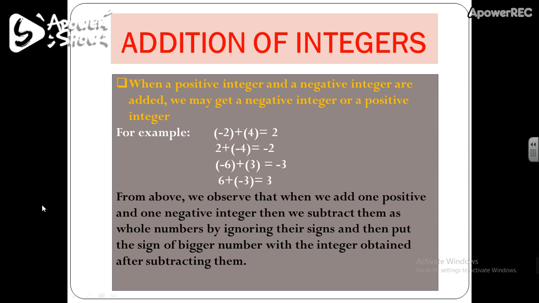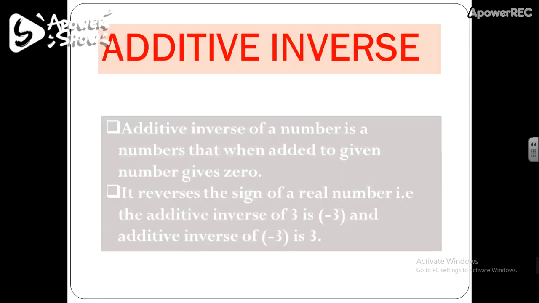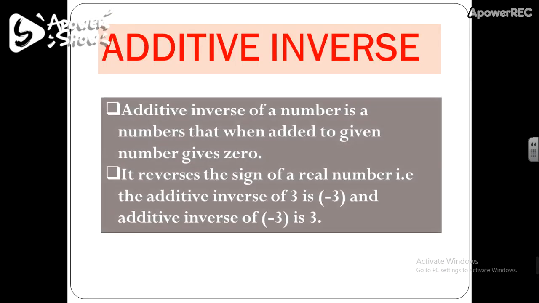Now let's move on to subtraction of integers. But before learning about subtraction, we have to learn about a term known as additive inverse. What is additive inverse? The additive inverse of a number is a number that when added to the given number gives 0.